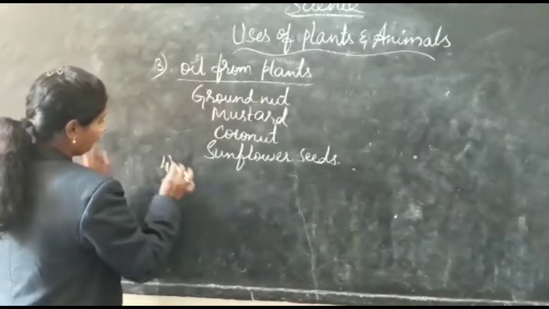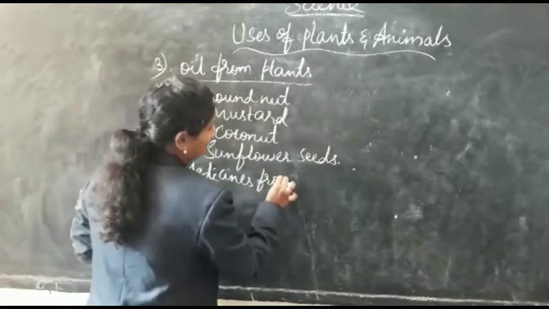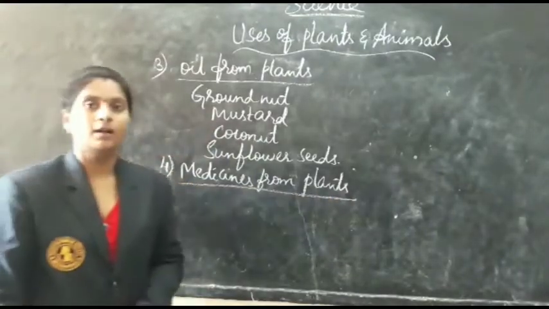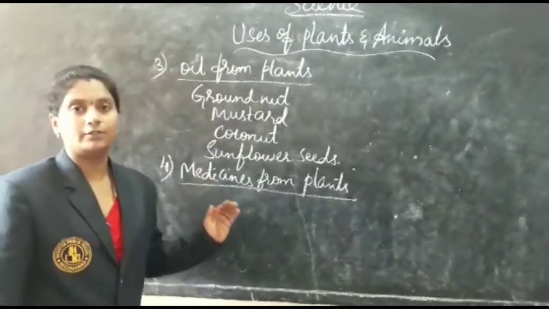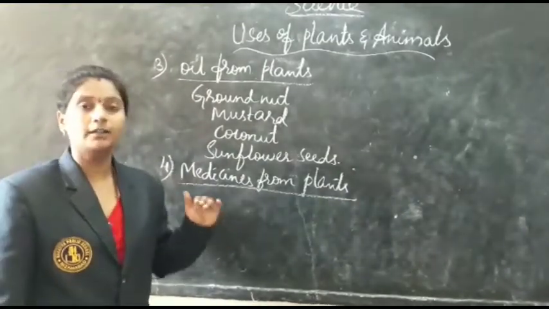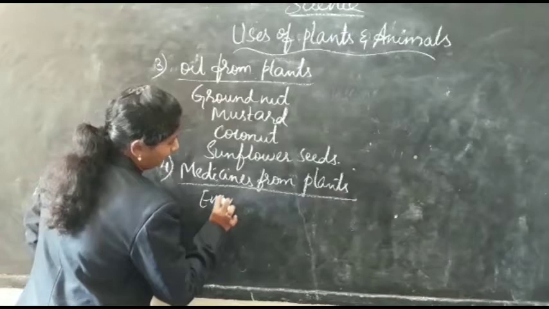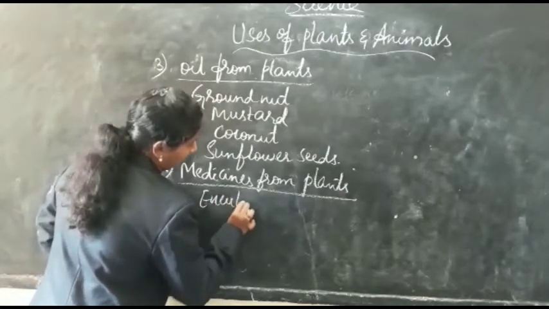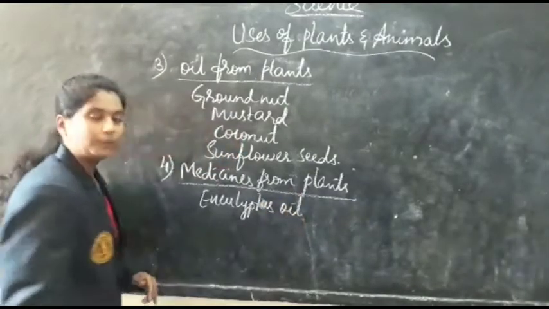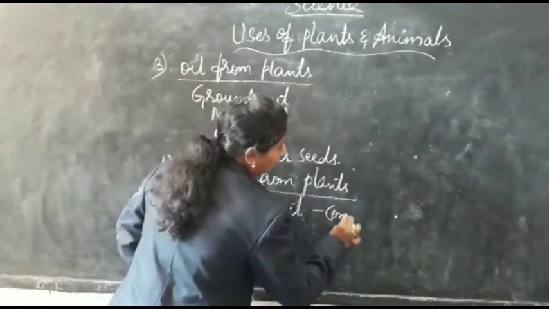Next one, medicines from plants. Not only food do we get from plants, but also some plants help us in treating many diseases. First one is the eucalyptus oil. Eucalyptus oil is obtained from the eucalyptus tree, which is used to treat the common cold.